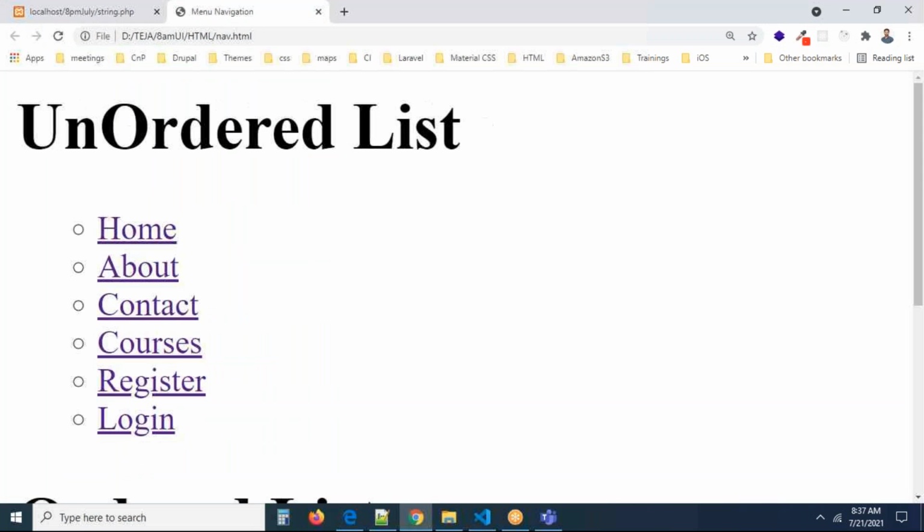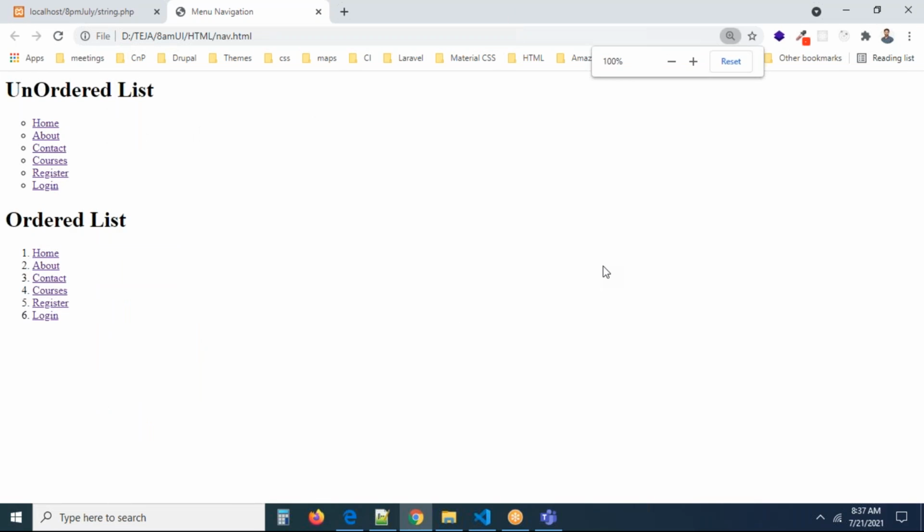If you refresh, now you can check this. So this is the unordered list on the top. Now you can see this is the ordered list. What is an ordered list here? Can you see this is in order? 1, 2, 3, 4, 5, 6. You are getting an order.